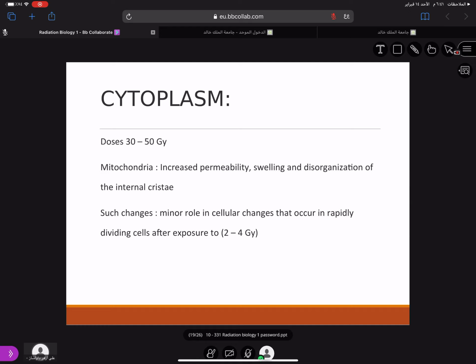What do you see in the mitochondria? There is increased permeability, swelling, and disorganization of the internal cristae. These are parts of the mitochondria. So the mitochondria get more permeable, so they get destroyed. There is swelling of the mitochondria and disorganization of the internal cristae. These changes play a minor role in the cellular changes that occur in rapidly dividing cells after exposure to 2 to 4 grays. Mainly in rapidly dividing cells at 2 to 4 grays, you will find damage mainly because of nucleus destruction as compared to the cytoplasm. The cytoplasm is less affected.